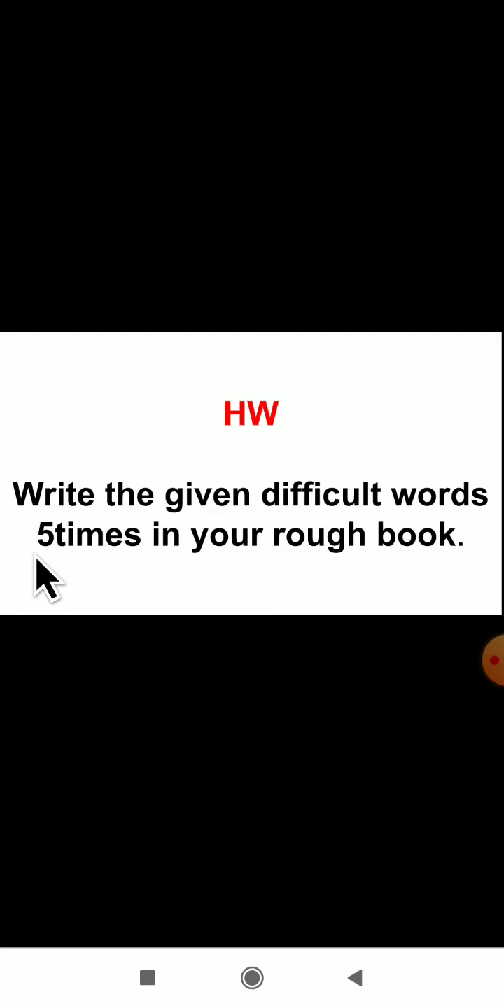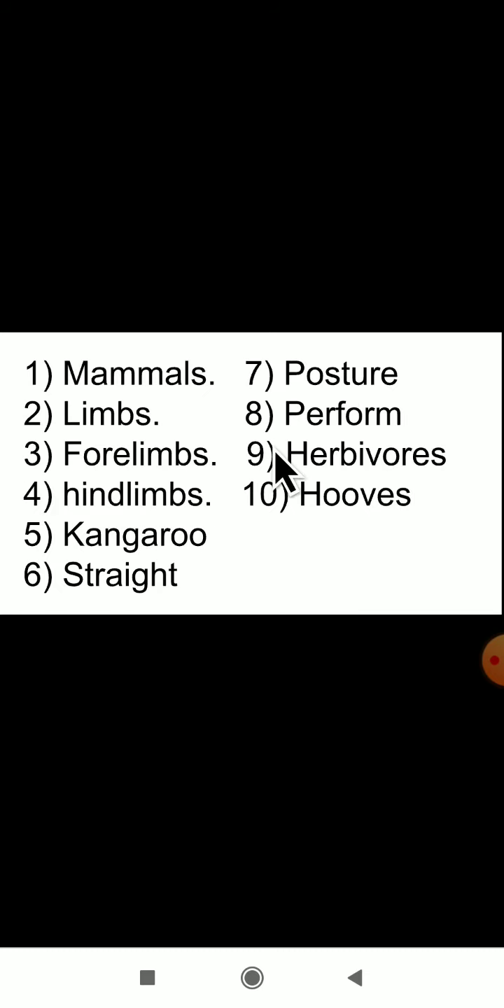Now it's time for the homework. What you have to do: write the given difficult words five times in your rough book. You have to practice these difficult words in your rough book. The first word here is mammals. Listen to the pronunciation, read the spelling and write it five times.